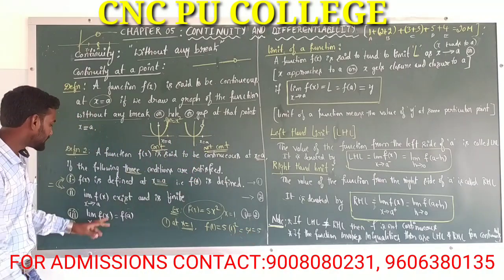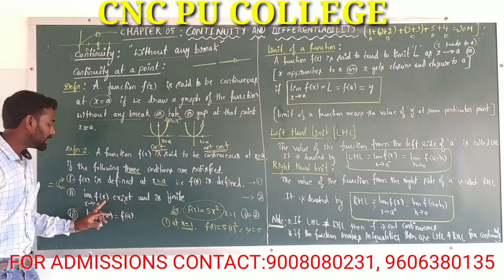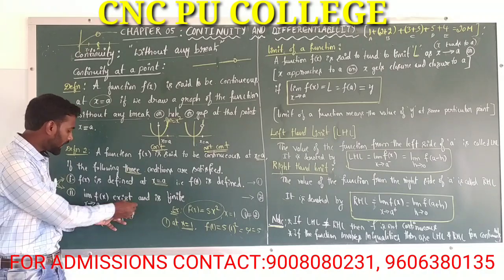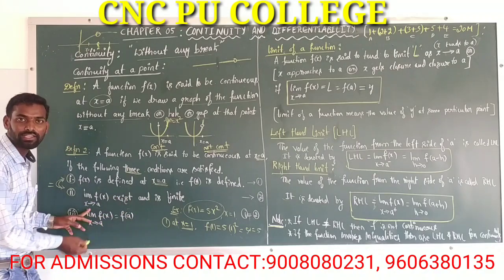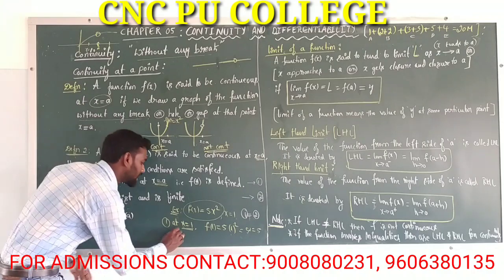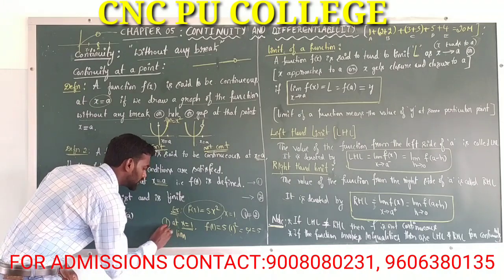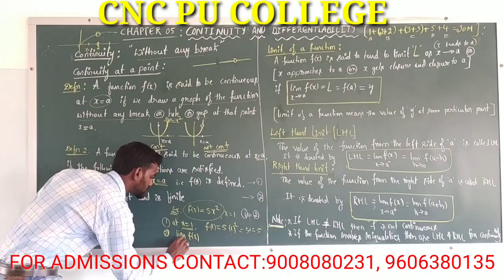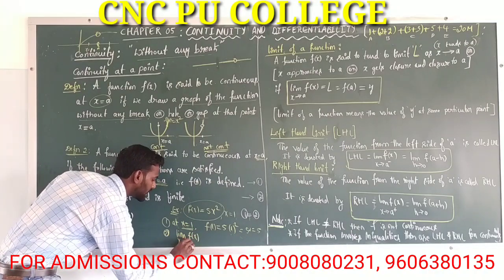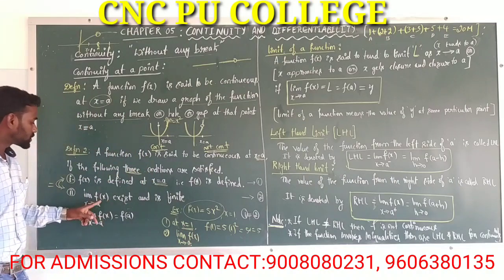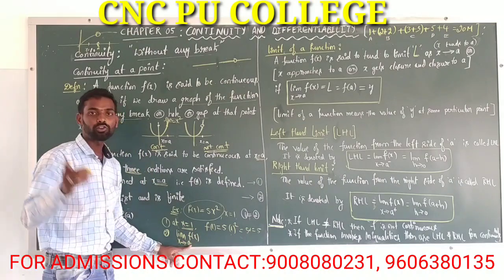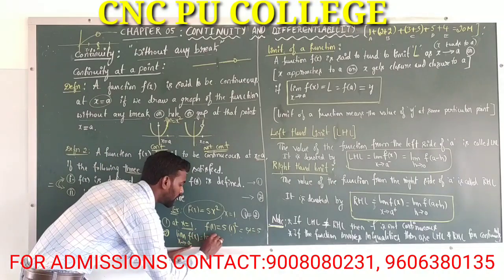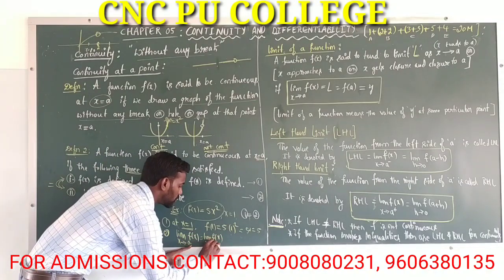The second condition is limit of a function exists as x tends to a. Here a is equal to 1. That is equal to limit of f of x as x tends to 1.